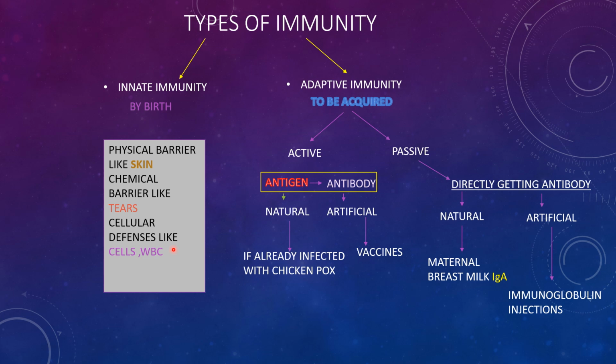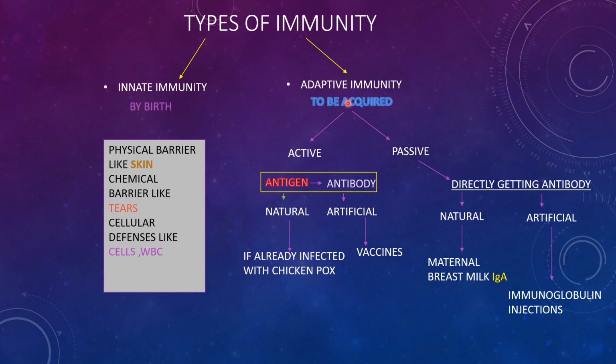If we accidentally scrape our skin, then the physical barrier is broken, isn't it? Pathogens can enter. But phagocytes rush to the area to engulf and destroy those invaders. At the same time, inflammation may occur. So all these are components of innate immunity, the by-birth immunity.